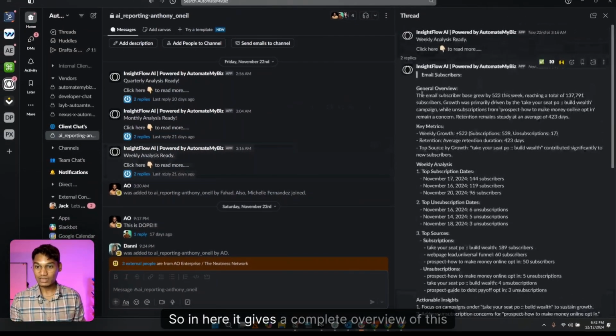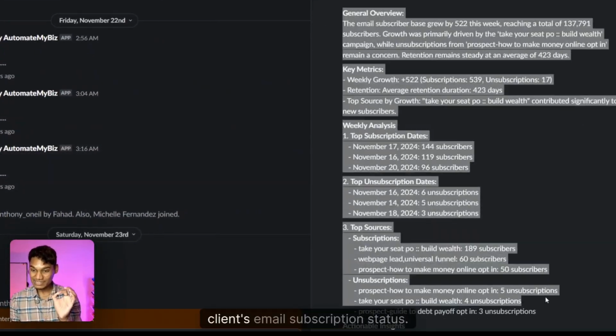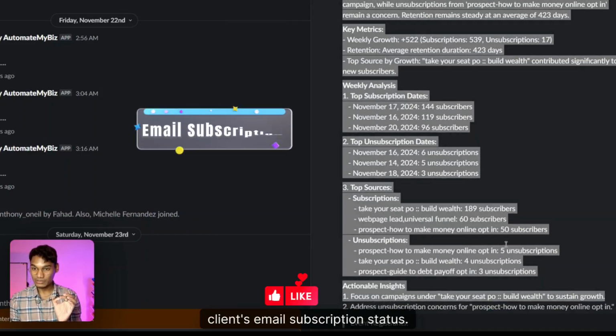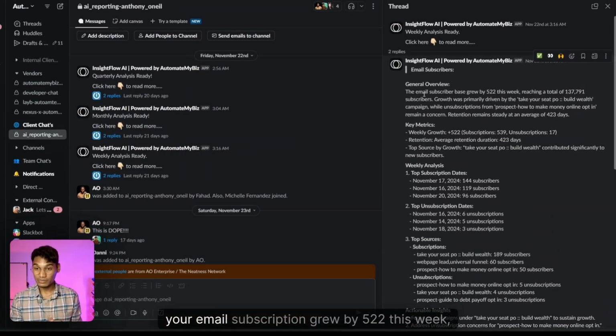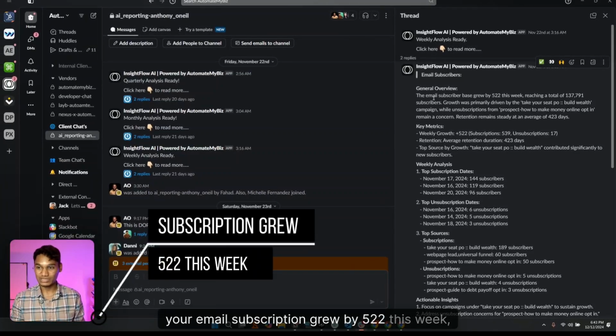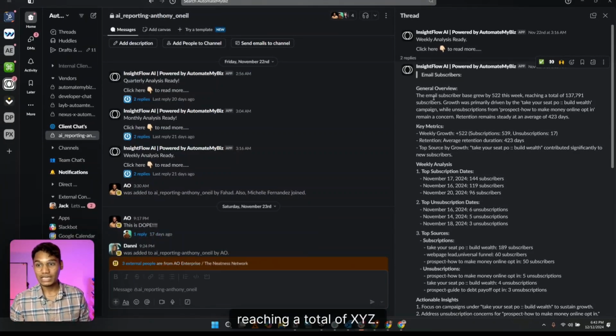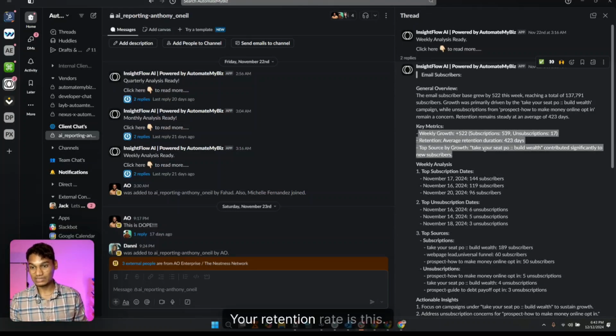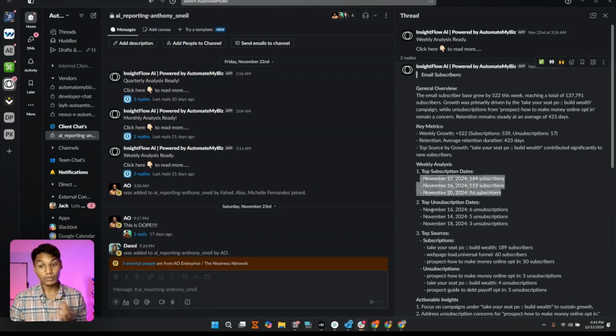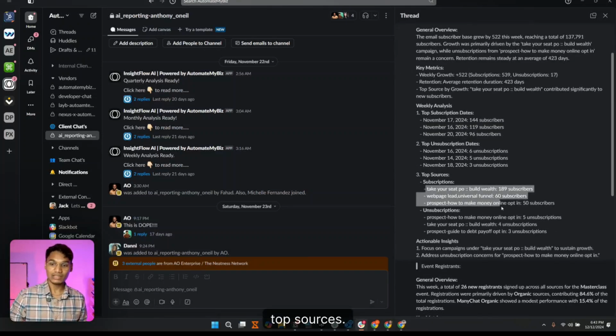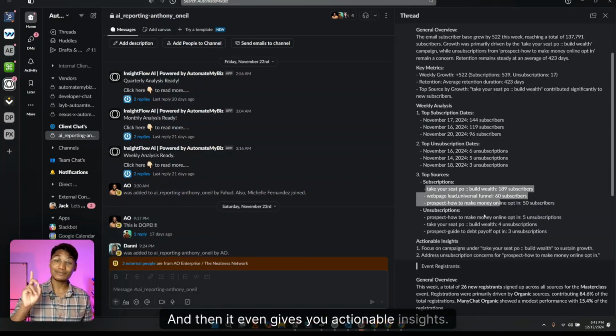So in here it gives a complete overview of this client's email subscription status. It tells him that, hey, your email subscription grew by 522 this week, reaching a total of XYZ. It was primarily driven by this source, and these are the key metrics. Your retention rate is this. These are the top subscription dates, top unsubscription rates, top sources, and then it even gives you actionable insights.